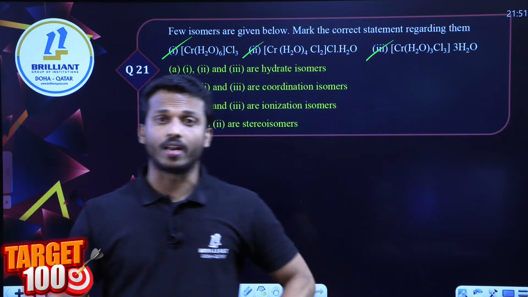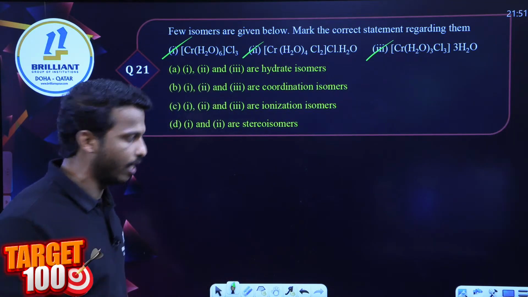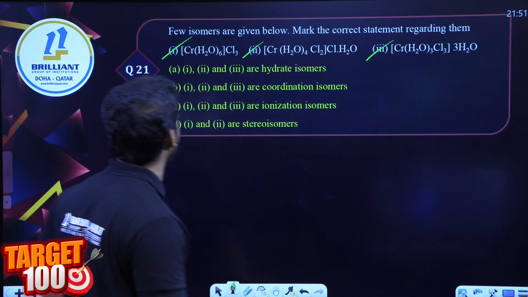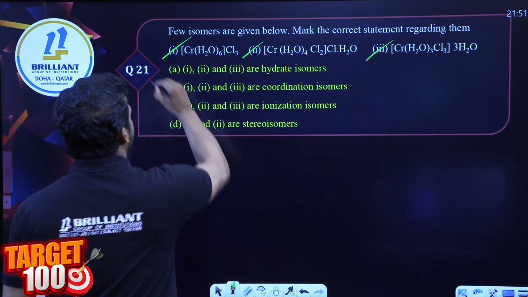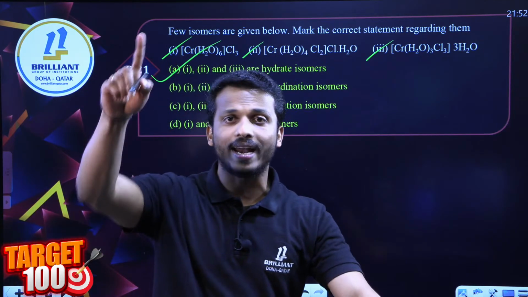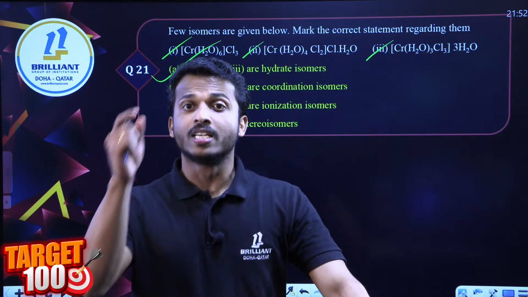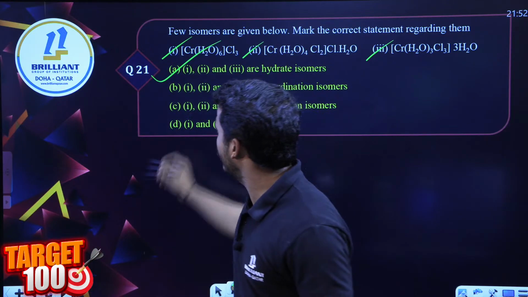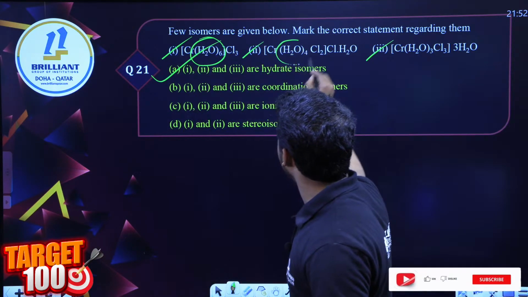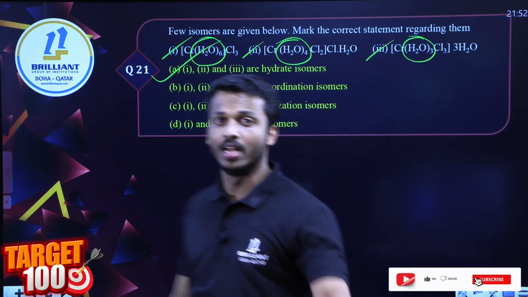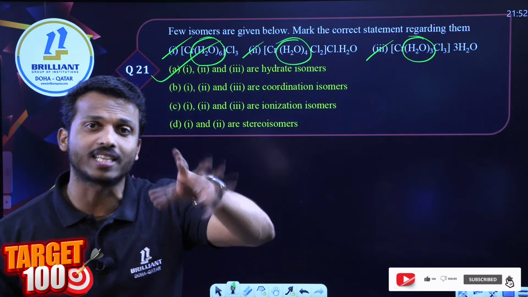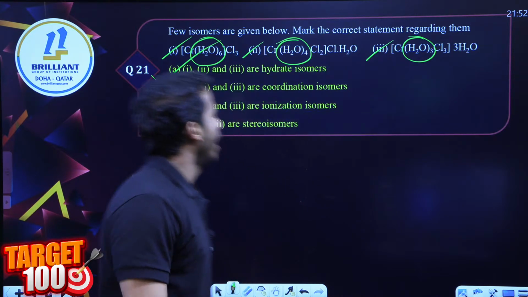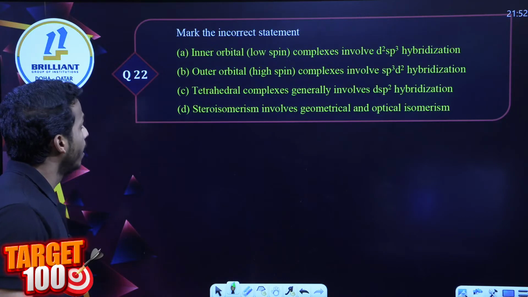AgBr is yellow color. Tell me, dear all, few isomers are given. What type of isomerism is given by these complexes? 1, 2, 3 are hydrate isomerism. What do you mean by hydrate or solvate isomerism? Same molecular formula but different number of water as ligand. Here you see there are 6 water, 4 water, 3 water as ligand. Same formula but different number of water as ligand is what we call hydrate or solvate isomerism. Answer is option A.